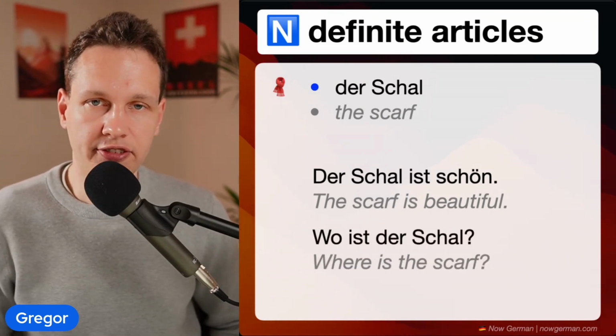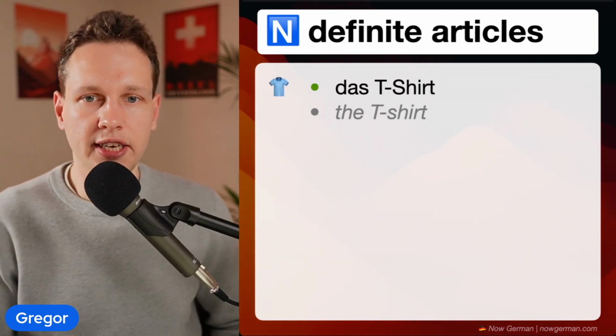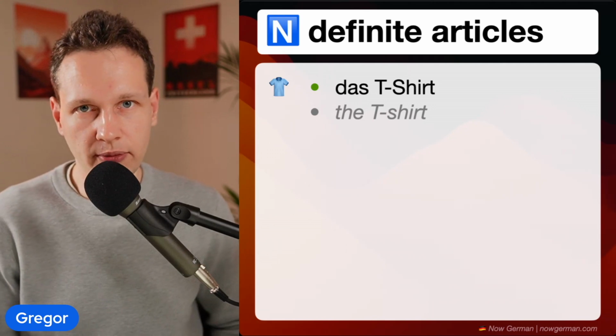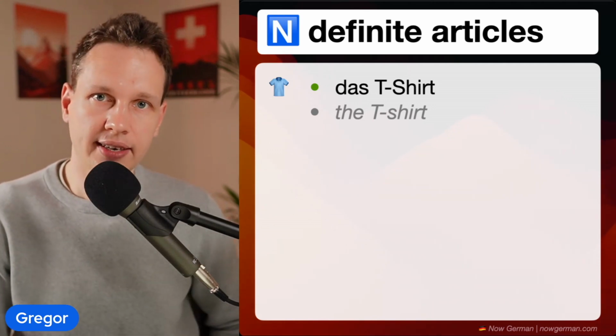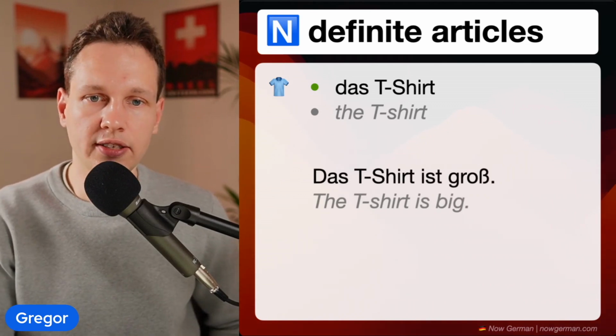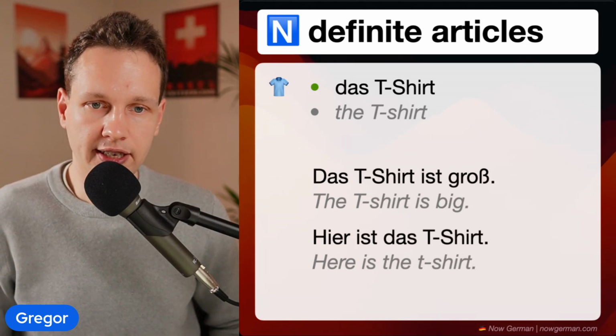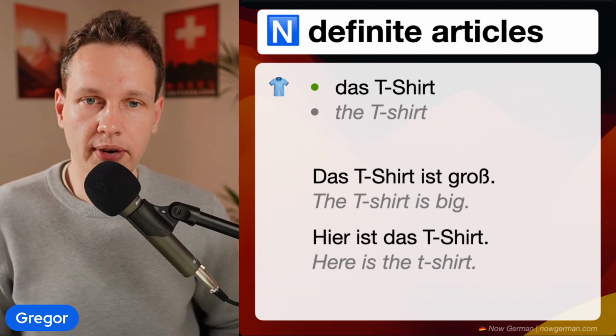Where is the scarf? All right, let's look at neutral next. T-shirt, the T-shirt. In German, it's neutral, so we'll say das T-Shirt. For example, I could say, das T-Shirt ist groß. The T-shirt is big. Or, hier ist das T-Shirt. Here is the T-shirt.